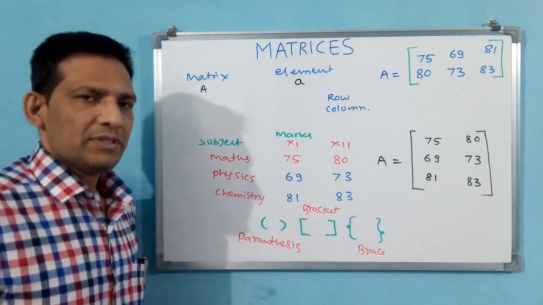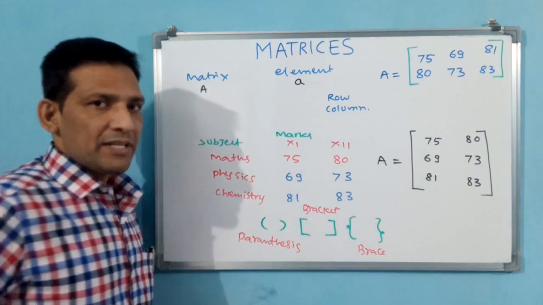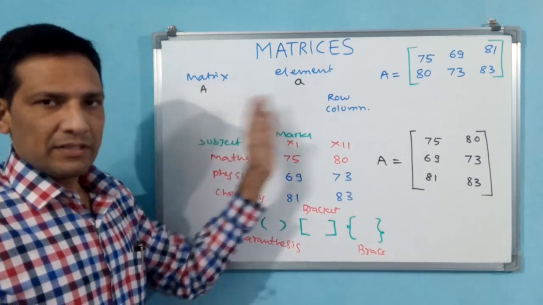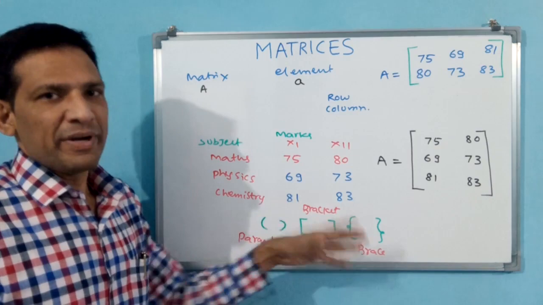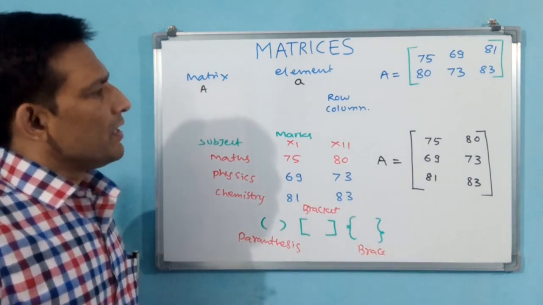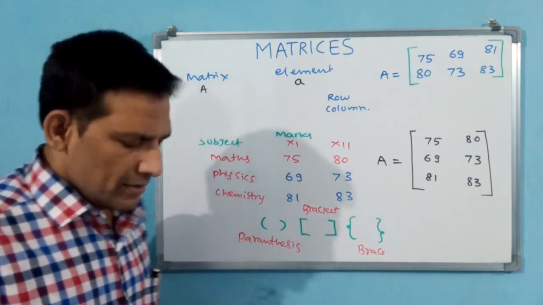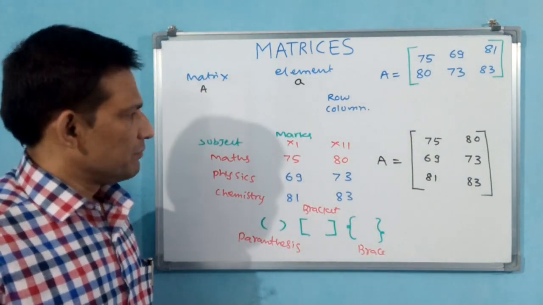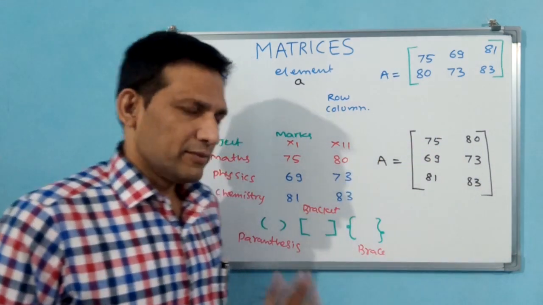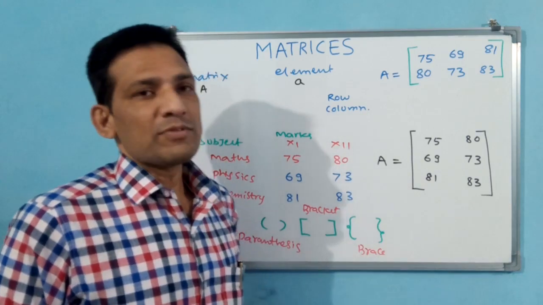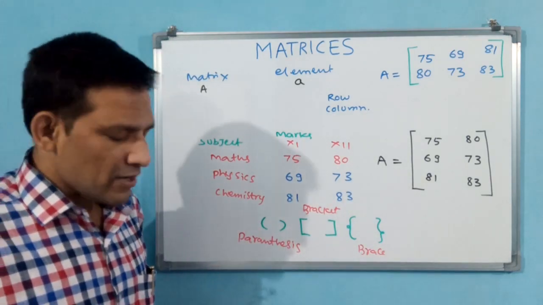Rows and columns. Every element is designated with that row and column. We will come to the representation of an element afterwards. Let us complete the general broad idea of this matrix. Okay. Now if you compare here, you see two rows are there here. But here three rows are there. Okay. But here three columns are there. But here two columns are there. Total elements are not going to change.